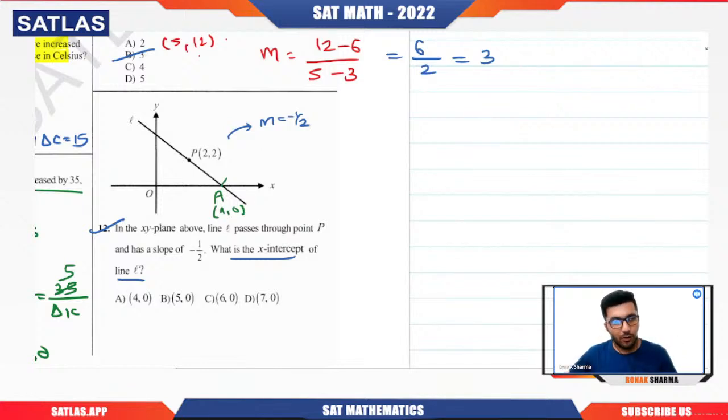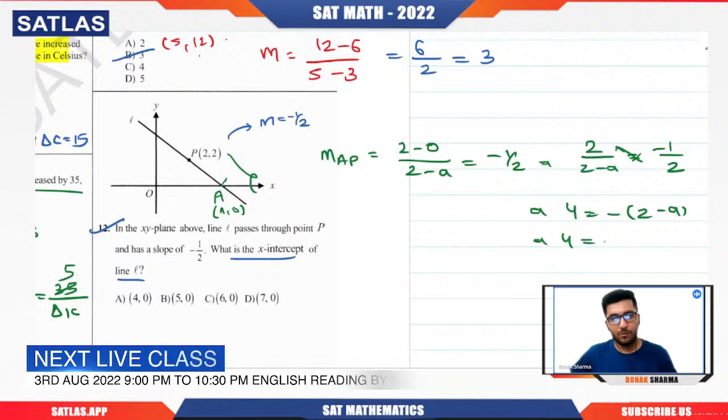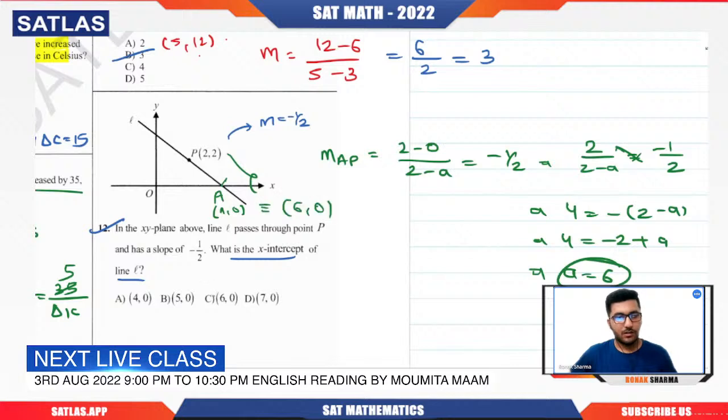So we want to calculate this value of a. They've given us the slope, and we know that this point is 2 comma 2. So we will calculate the slope using the two points. This can be 2 minus 0 divided by 2 minus a, and this should be minus 1 by 2. So 2 by (2 minus a) should be equal to minus 1 by 2. We will cross multiply. So 2 into 2, 4, equals minus 2 plus a, so basically a is 6. If a is 6, the point is 6 comma 0. So C option is correct.